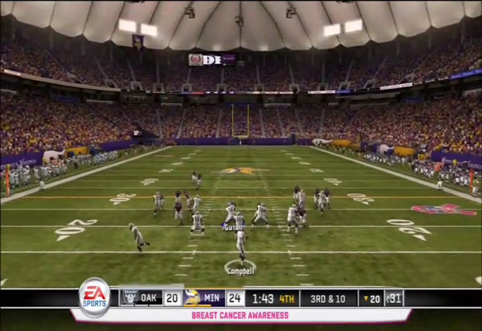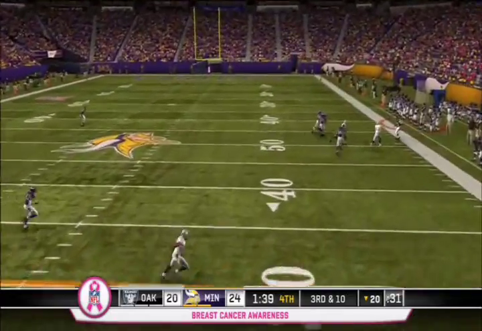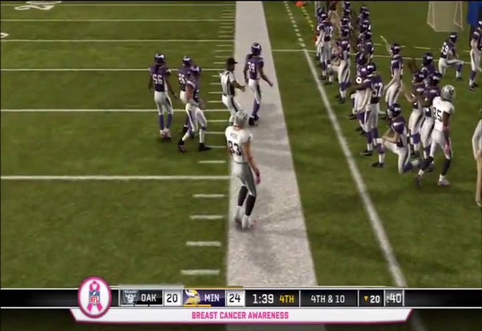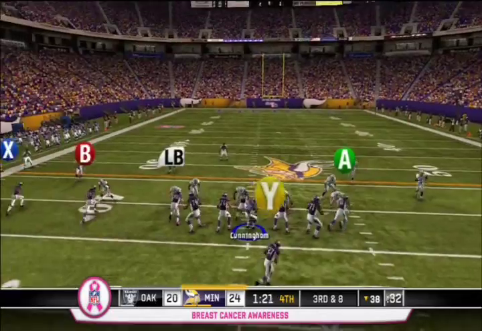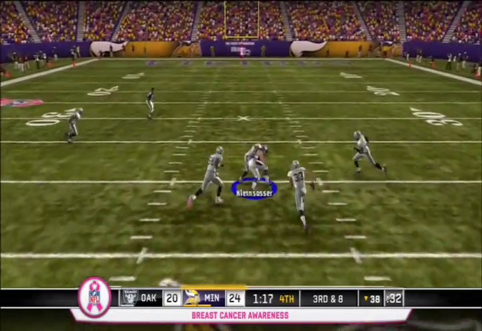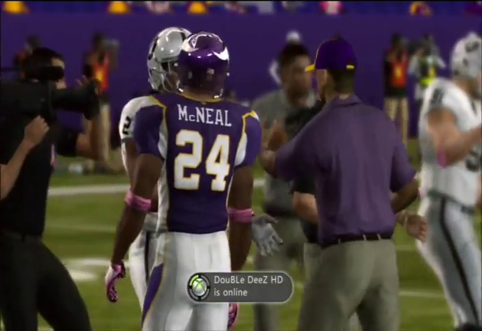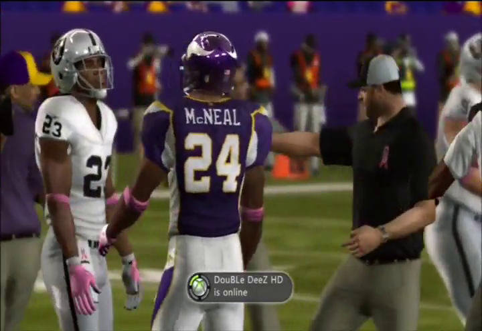And on third down now, looking deep to the right side, he's going to find no one except for the Minnesota Vikings bench. So Minnesota now has the opportunity to ice the game, and instead of running the ball, they're going to pass it. Cunningham finds Jim Kleinsasser, an unlikely hero, but Minnesota holds on to win the game because of him, 24-20.